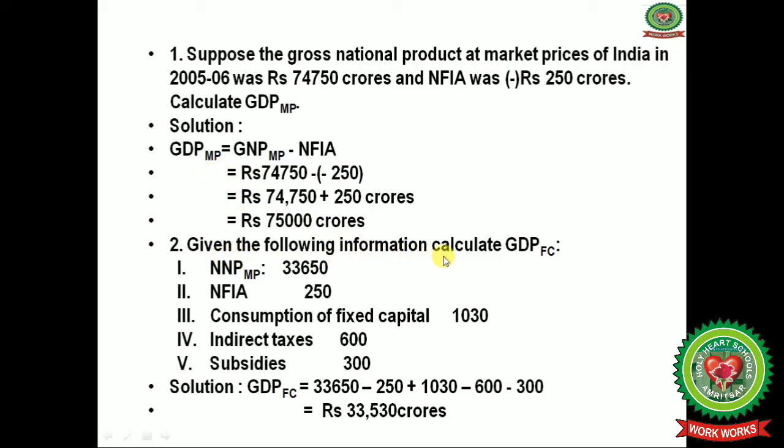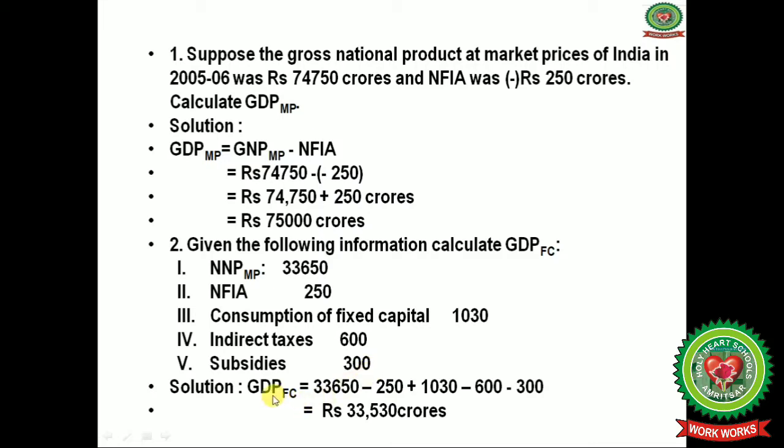Second example, given the following information, we have to calculate GDP at factor cost. What is given here? NNP at market price, net factor income from abroad, consumption of fixed capital, which means depreciation, indirect taxes, and subsidies are given.